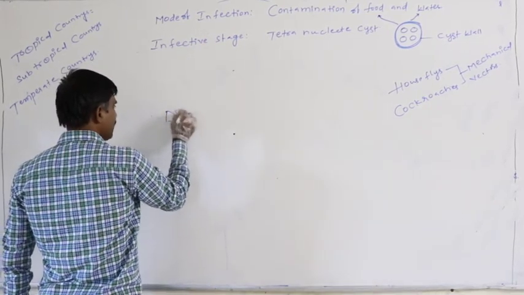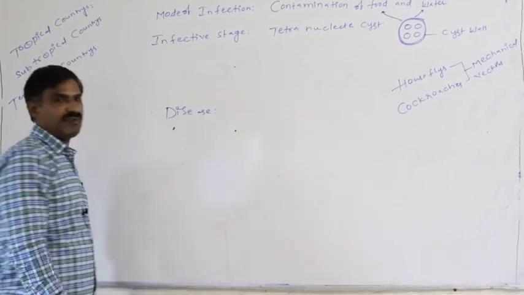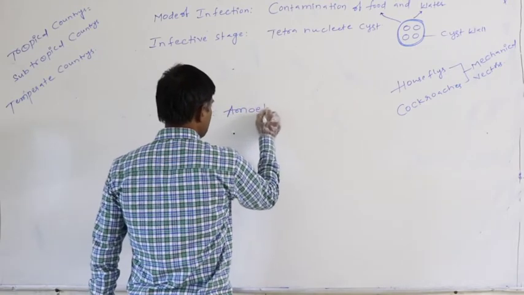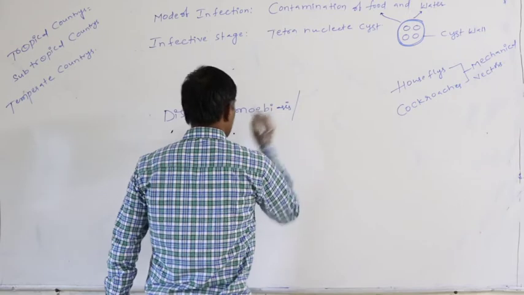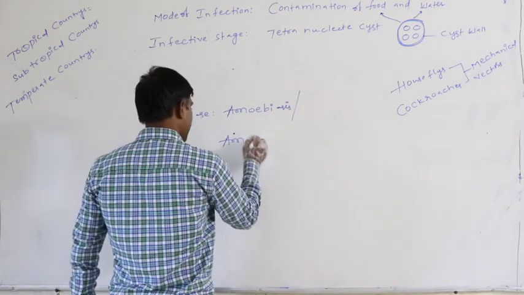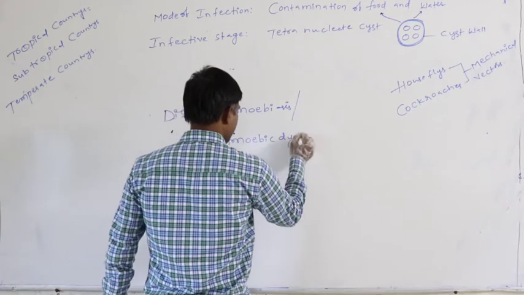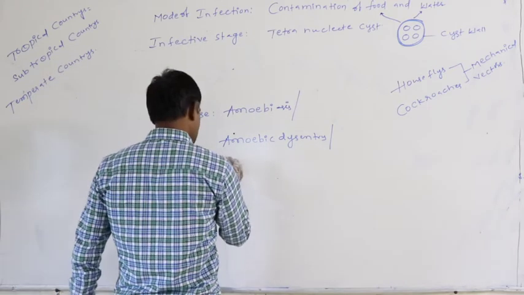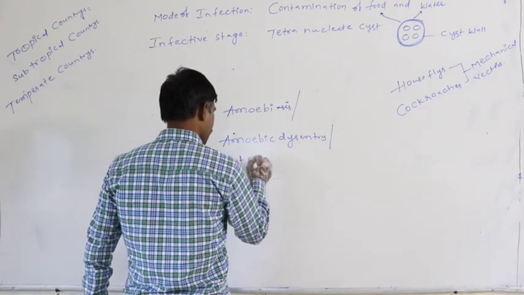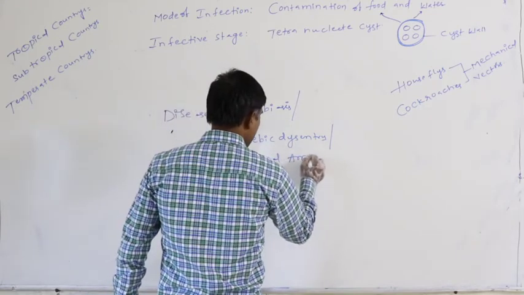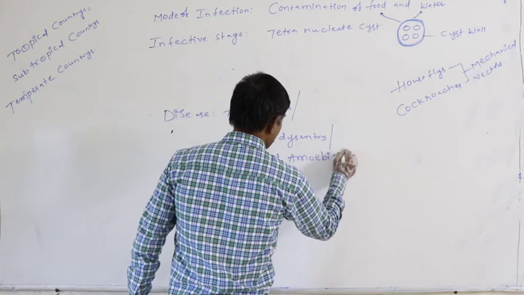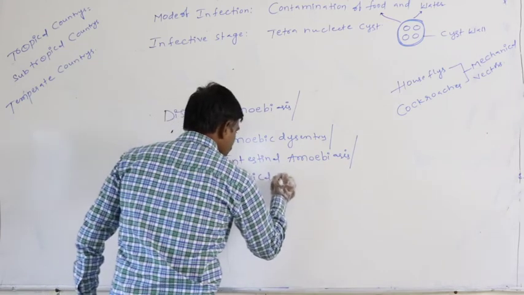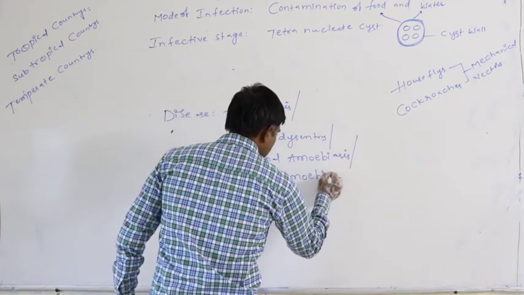It is amoebiasis, or amoebic dysentery, or intestinal amoebiasis, or tropical amoebiasis.